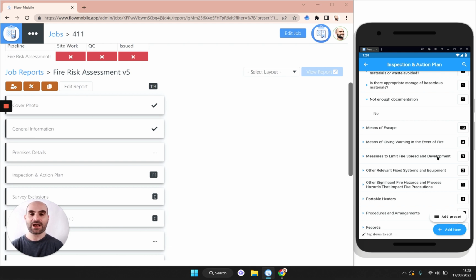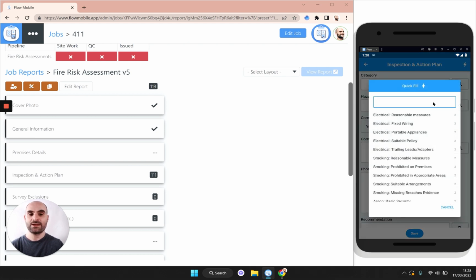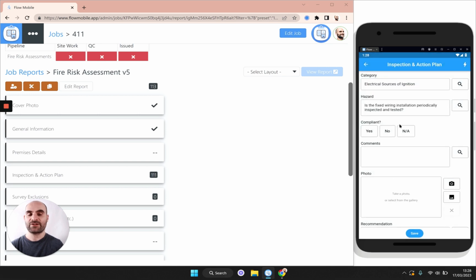Now the method I've just shown you was adding all of the risk items using what's called a preset. If you prefer to add items individually, you can use what's called a quick fill. So if I add a new item, you'll see we've got this little lightning bolt icon. I can tap that and select one of the options from the list. If I select fixed wiring, it's pre-populated the category and the fixed wiring hazard into the hazard category.